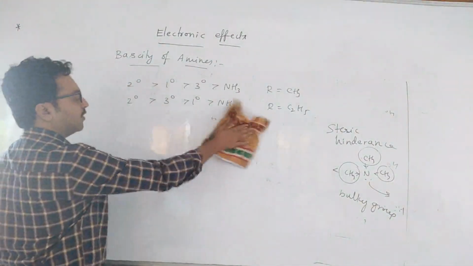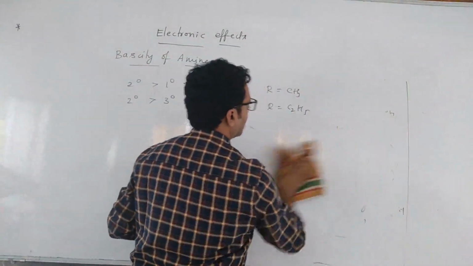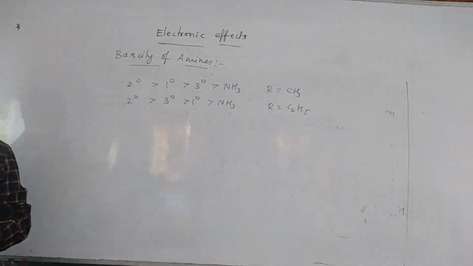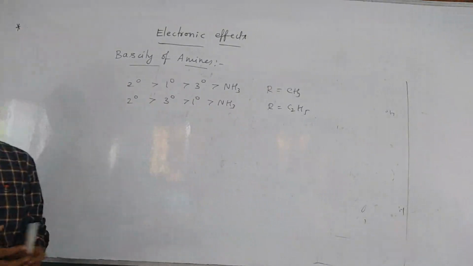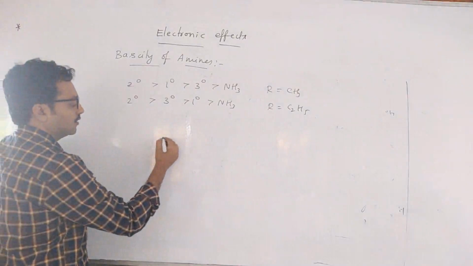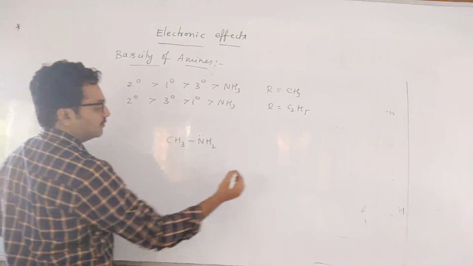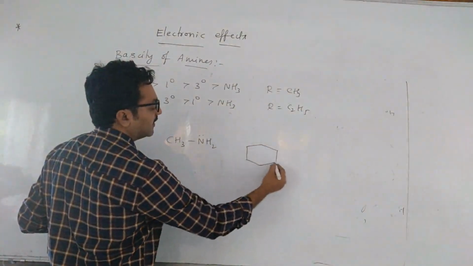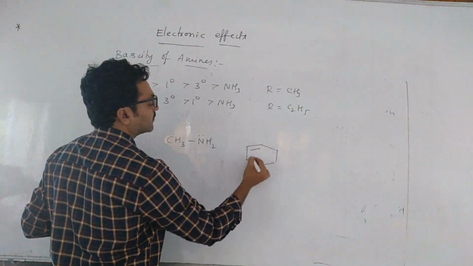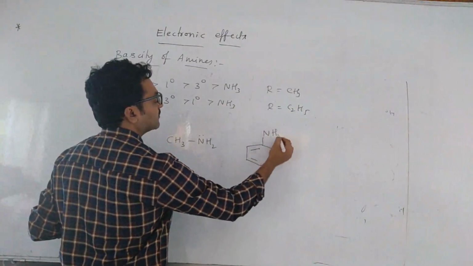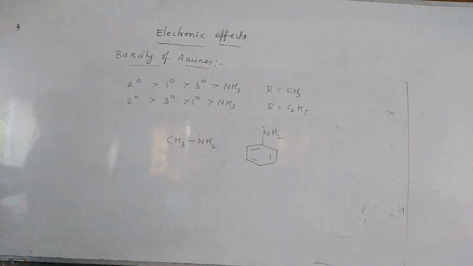Now, in case of aromatic amines and aliphatic amines, which is more basic? Aromatic and aliphatic amines, which will be more basic? Easy. Methylamine is there and aniline is there. Which is more basic? Second one is more basic. Sure.